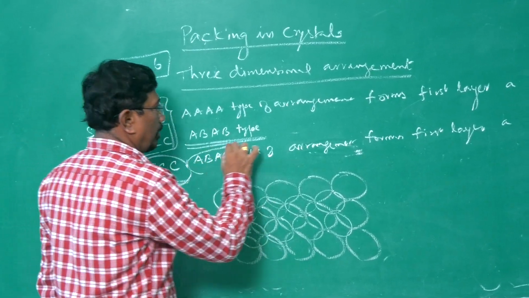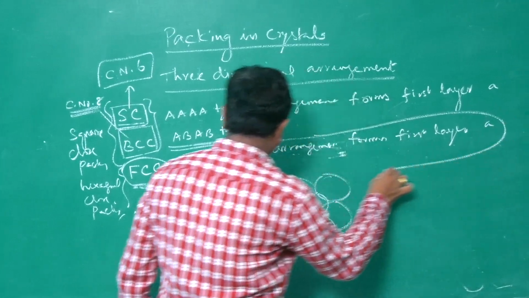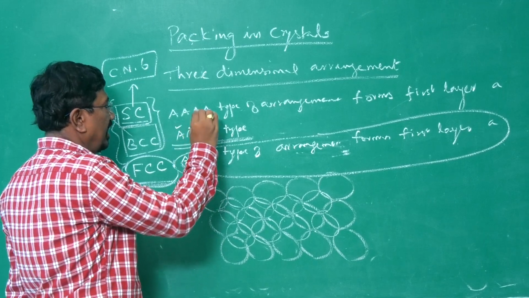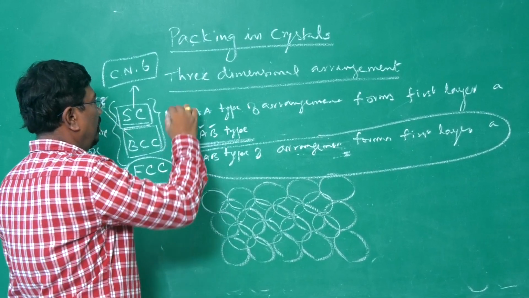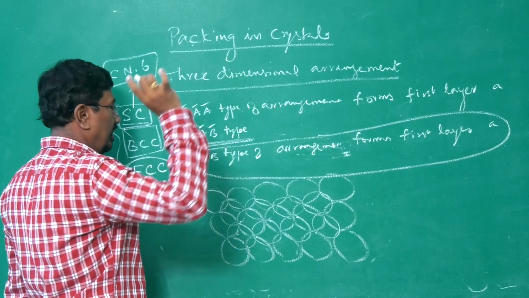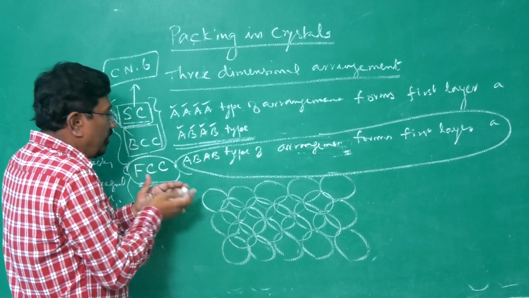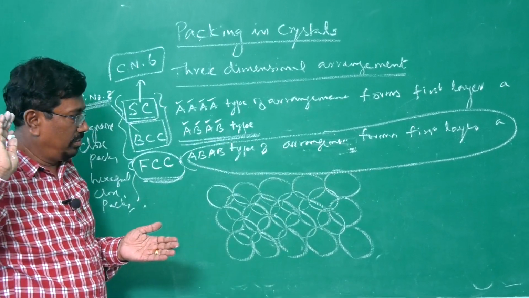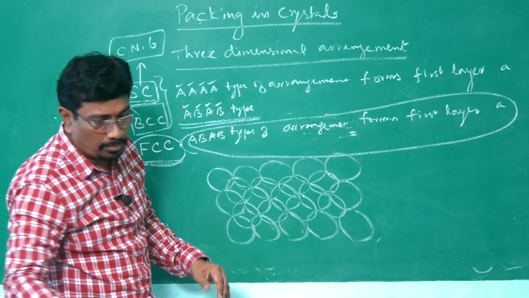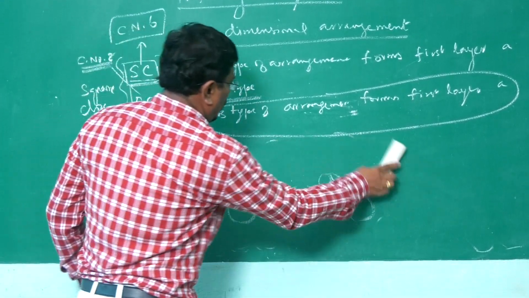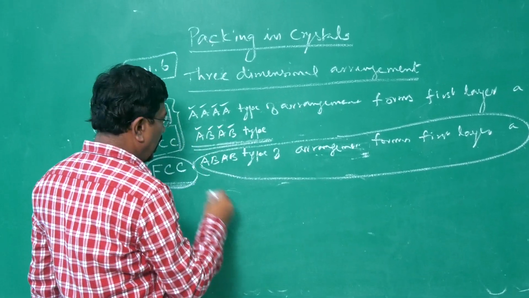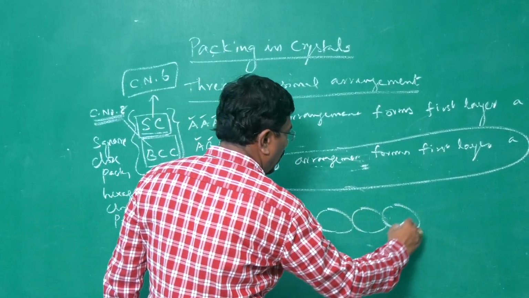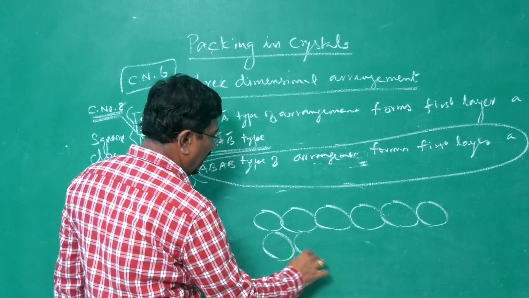As I said, this is the first layer. Don't confuse the first layer with the AB type here. This AB is first layer, second layer, first layer, second layer, and so on. But when we go in for FCC, the first layer itself is AB arrangement. What do you mean by first layer itself being AB arrangement? In simple cubic and body-centered cubic, atoms are continuously placed in the first layer, both horizontally as well as vertically.